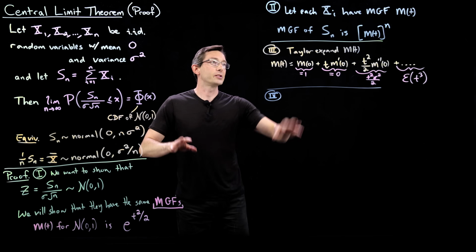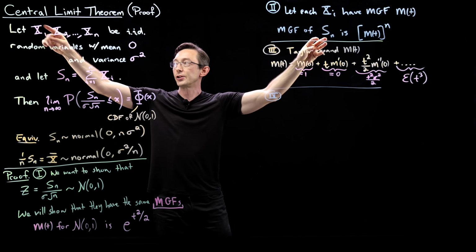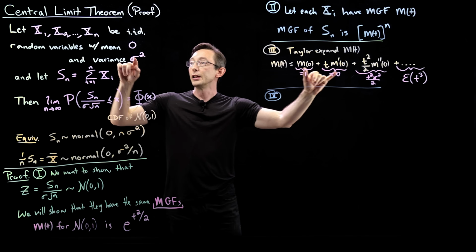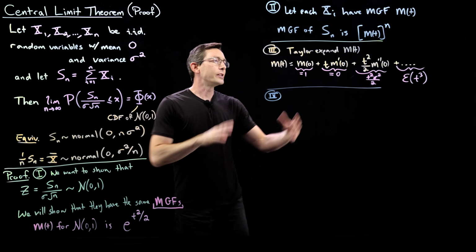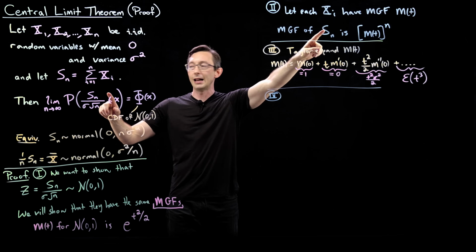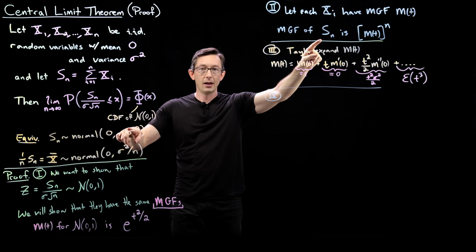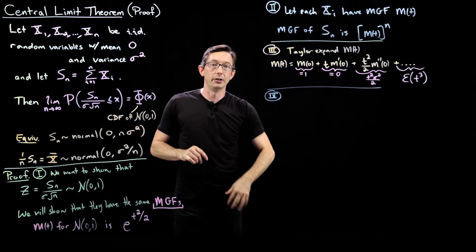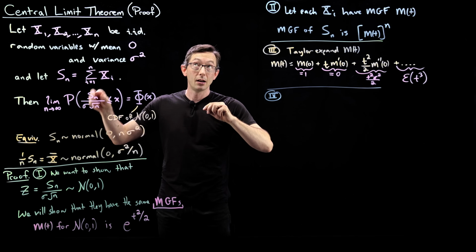So now we have an expression for S, our sum, in terms of m of t, the moment generating function of each of these. And we can Taylor expand each of those m of t's and get terms in terms of the mean and the variance that we already know, and some higher order terms. So I'm going to plug this in here and take it to the nth power. But before I do that, I'm not just trying to show that Sn is distributed as this normal. It's easier to show that Sn divided by sigma root n is the standard unit normal. So I'm going to have to transform this by dividing by sigma root n.